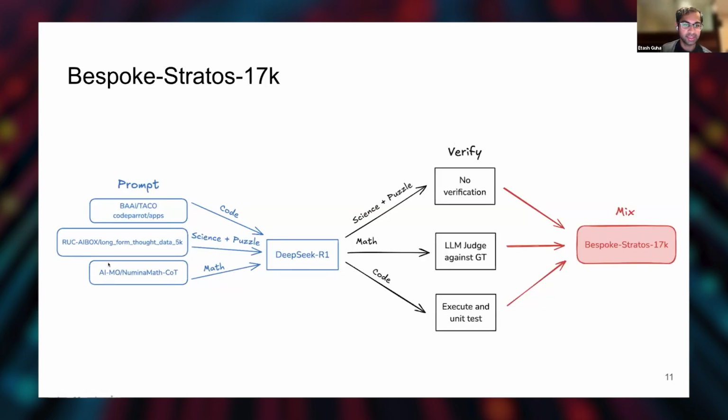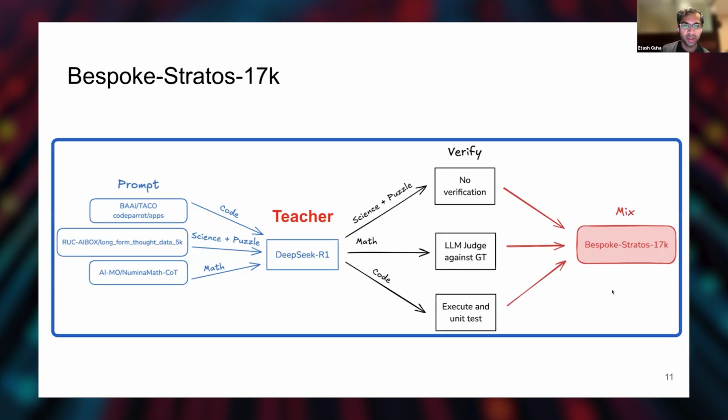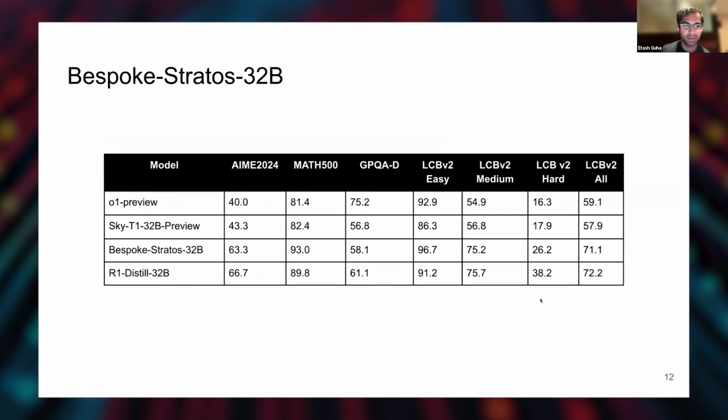So we start with some data sets. We use DeepSeek R1 to annotate. We verify using a couple of different methods, and we get this final 17K data set. So very much our reproduction, with a few tweaks. And the downstream model was a good amount better than SkyT1. It was actually at the time still worse than the 32B SOTA, which is R1 Distill 32B, but it was getting there. It was the best open source or open data model, I'll say.